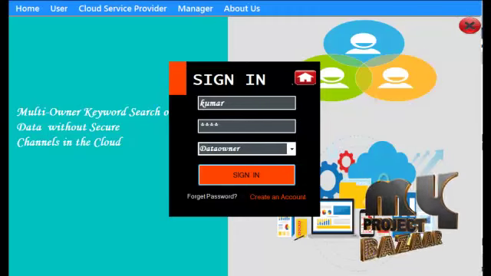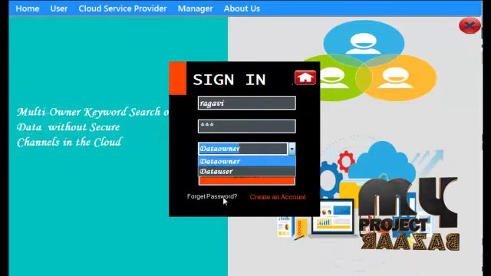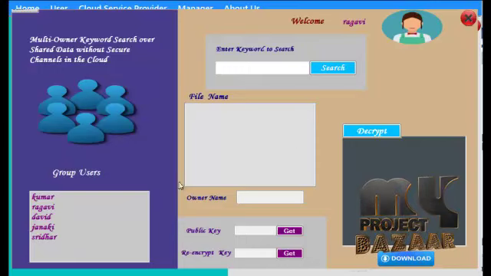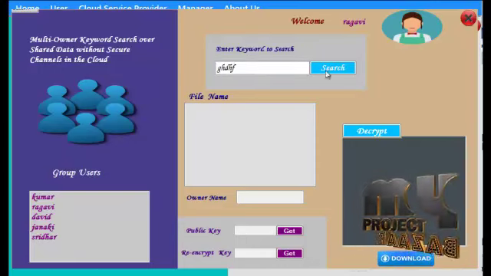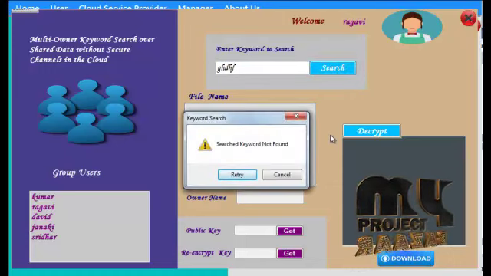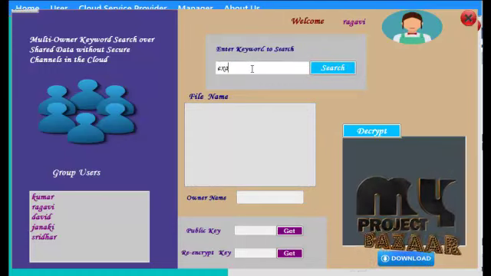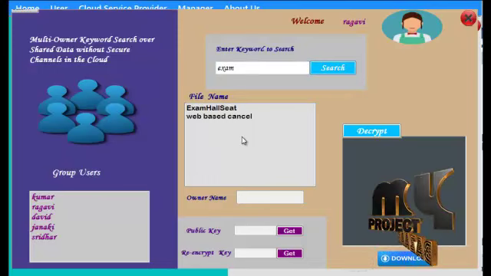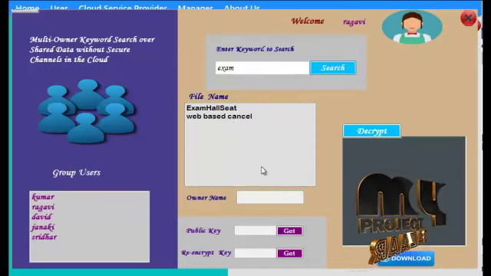Now see the data user process. In the left side corner you see the group of users on this page. The user wants a particular file, so searches here, and we see the searched keyword not found in cloud file message for a missing keyword. Searching again, a particular keyword is present in two files, exam hall ticket and web based.